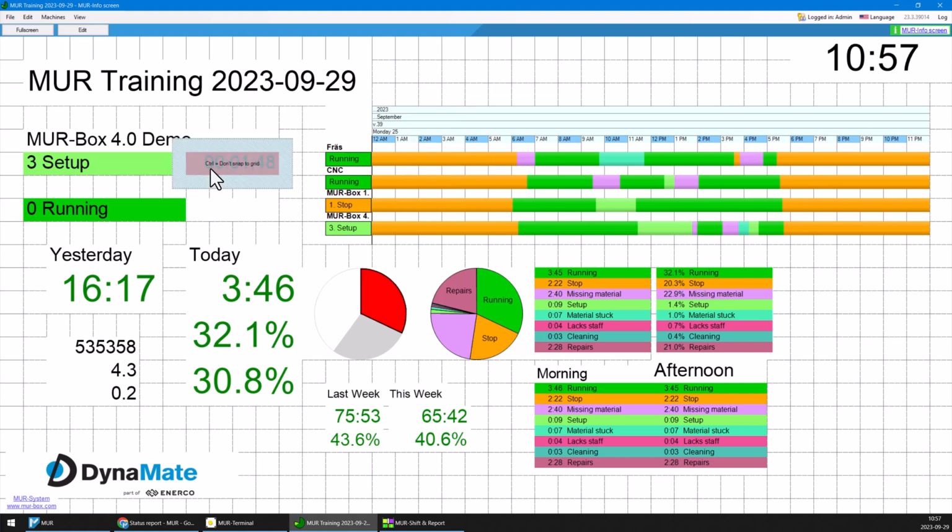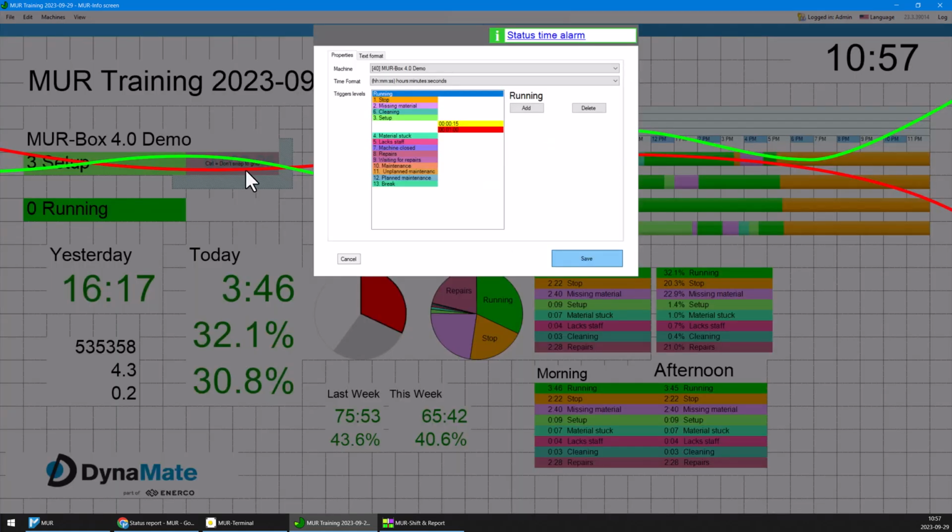You can drag and resize them by dragging the edges like this. You can right click to get more options, but usually to edit you just double click an item like this to get into the options.